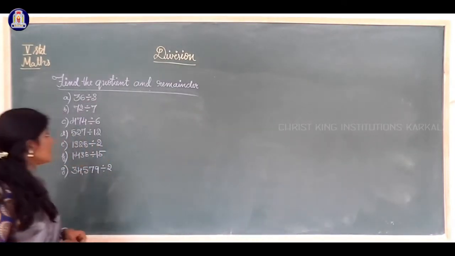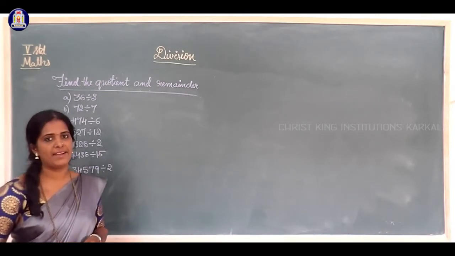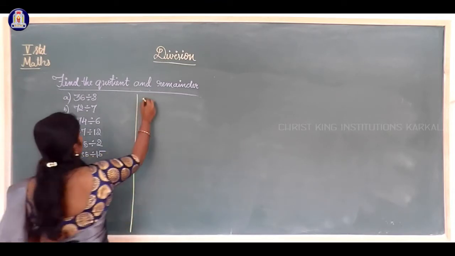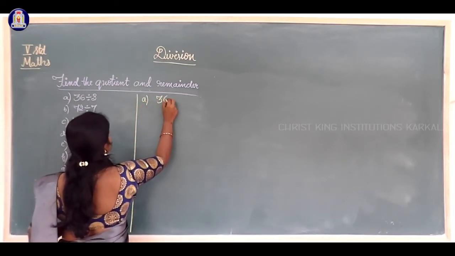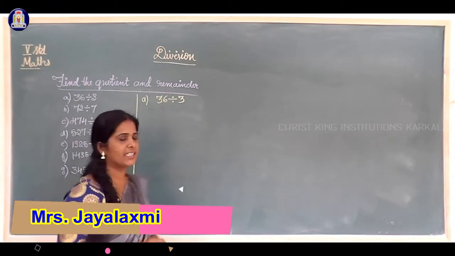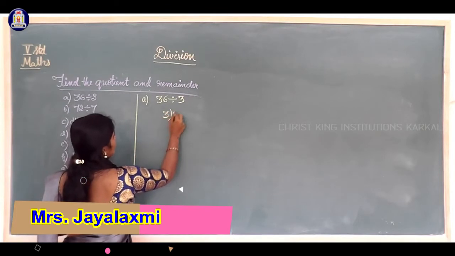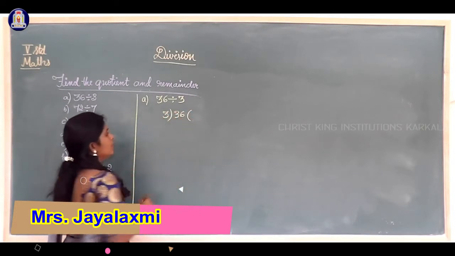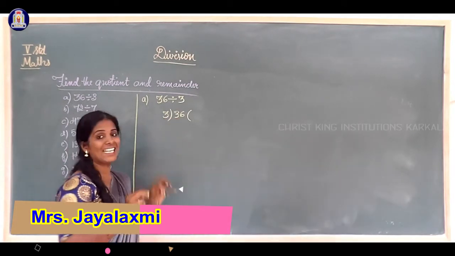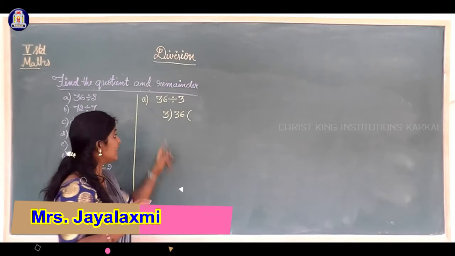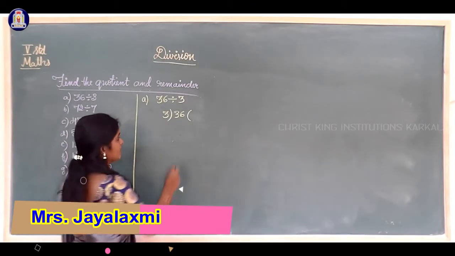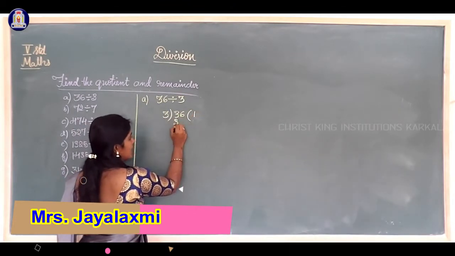Now let us learn division with different examples. First one, find the quotient and remainder. 36 divided by 3. In the 3 table, we must find out 36. See, 3 tens are 30. It is more than 10, so I will take only single digits. See, 3 ones are 3.